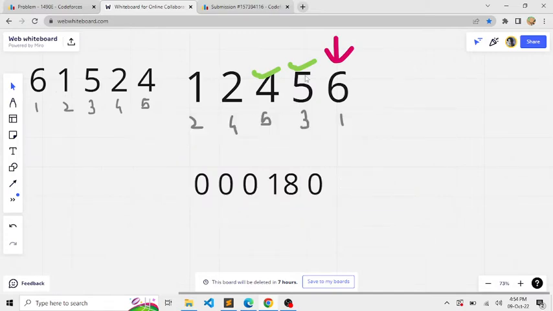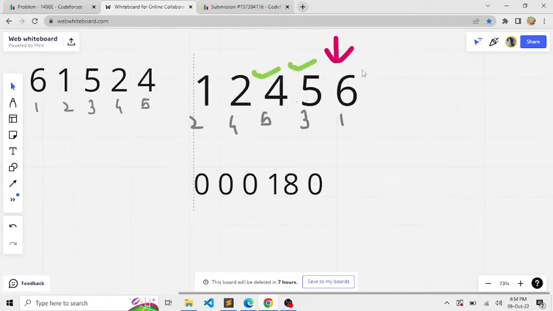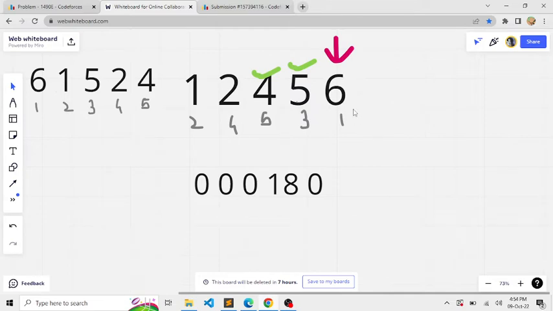I think you got the gist of the problem, or the approach that we are going to use in order to solve this problem. Now let's try for the final element. As we can see, the last element of the array, in the sorted form, is the largest value that is present in the array.